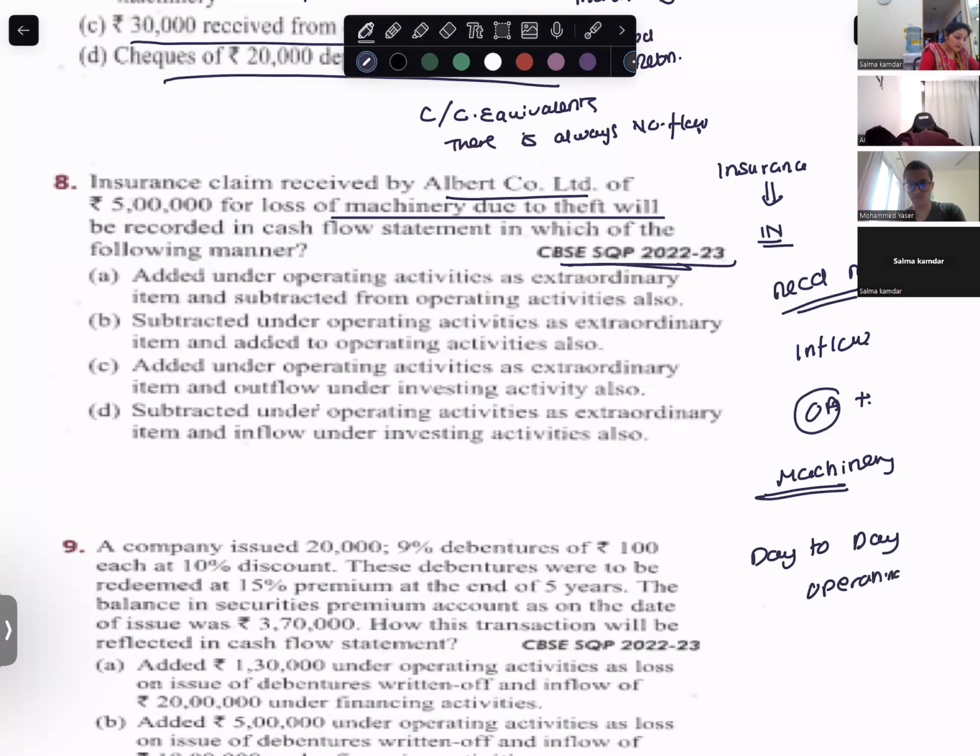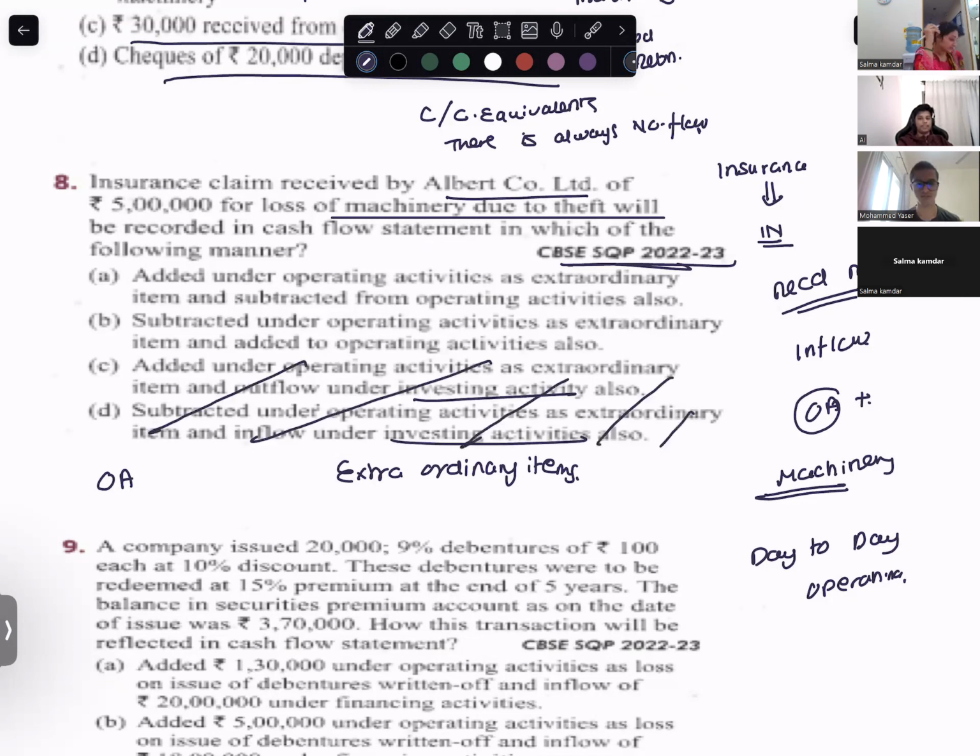So it is something related to operating activities that I can understand, and it is something related to extraordinary item. Anything other than this, just strike off. Investing, I will strike off. Ma'am, are you with me?